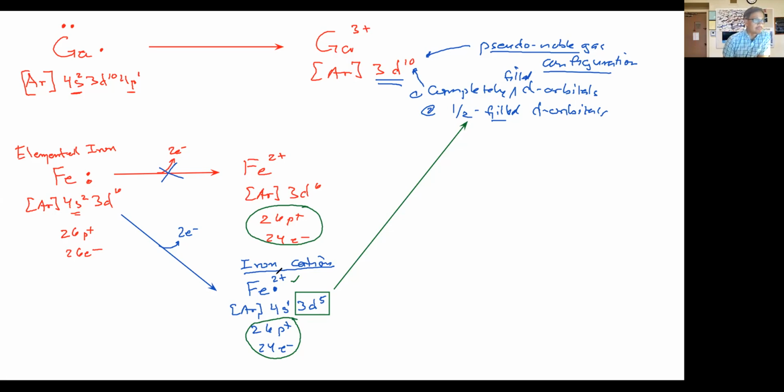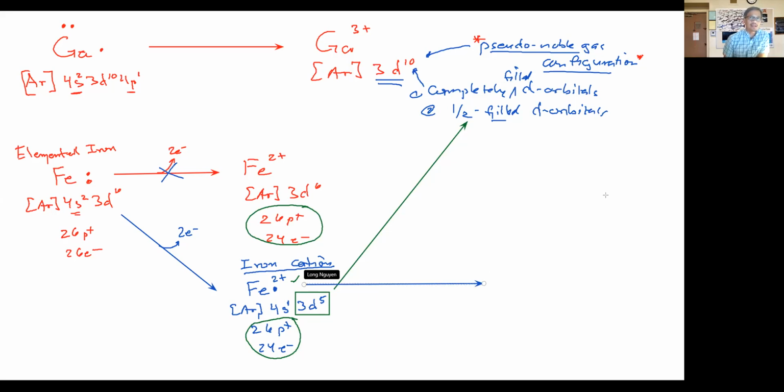Okay, so make sure you keep that in mind, and please make sure you ask questions. With the iron cation here, it is stable because it has achieved this pseudo noble gas configuration. The pseudo noble gas configuration will be either a completely filled d orbital or a half-filled d orbital. So with that said, what we see with these transition metals, because it is possible, is that they can achieve another ionic state.